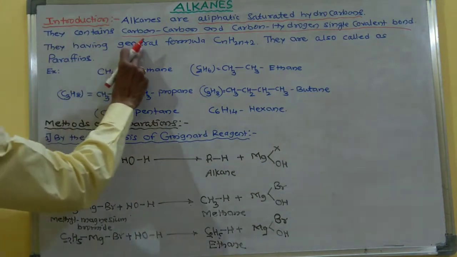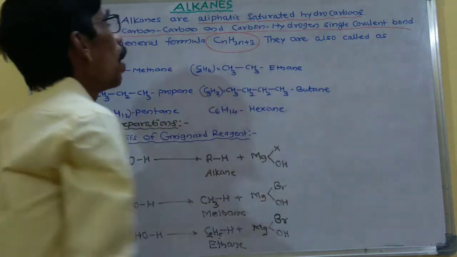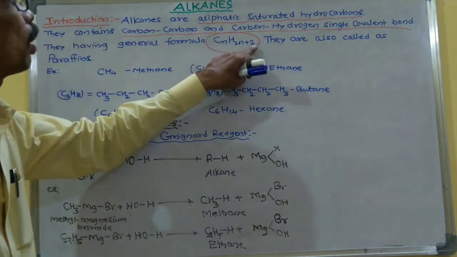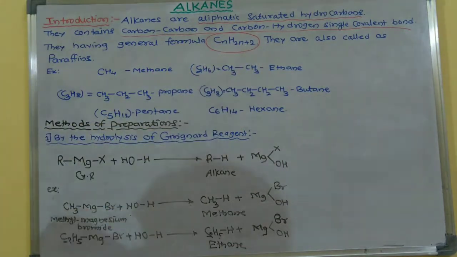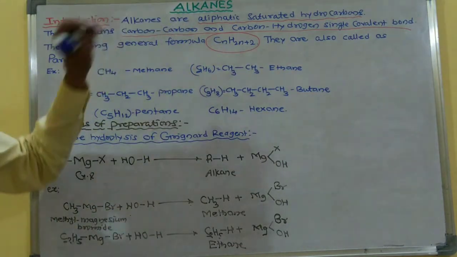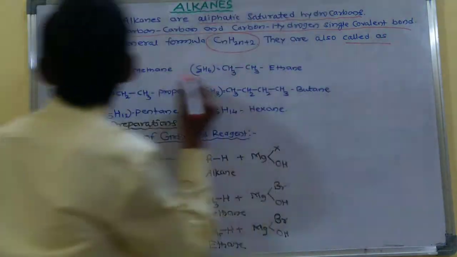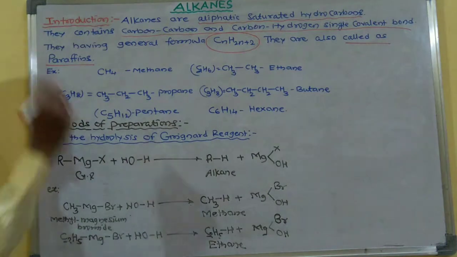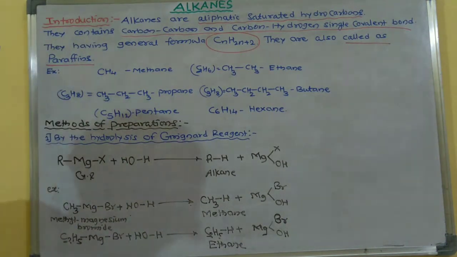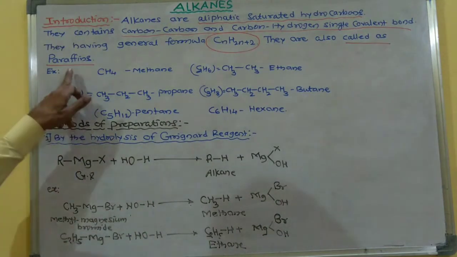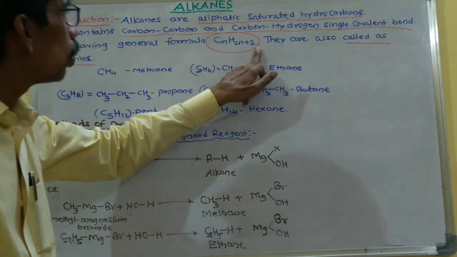They have the general formula CnH2n+2. CnH2n+2 is the general formula of alkanes. Another name for alkanes is paraffins. So alkanes are also called paraffins.